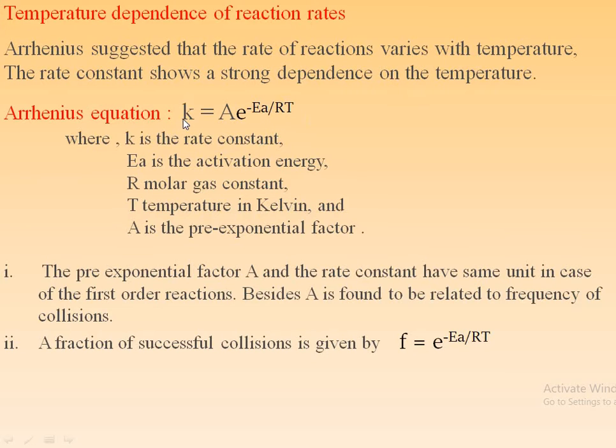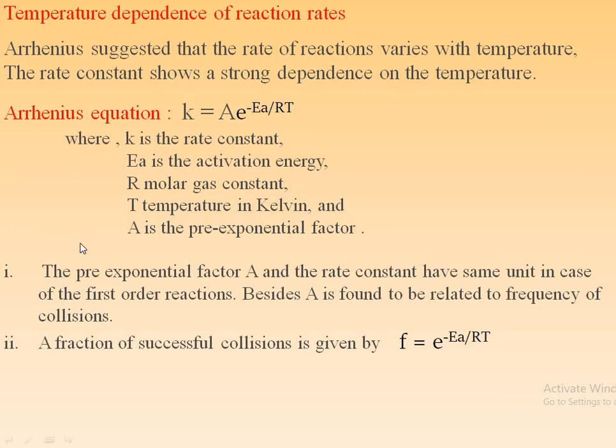This Arrhenius equation contains the specifications where k is the rate constant, Ea is energy of activation or activation energy, R is molar gas constant, T is the temperature in Kelvin, and A is a pre-exponential factor. This is the specification of this Arrhenius equation. This Arrhenius equation is most important, and after taking their logarithms, we can conclude their graphical representations.